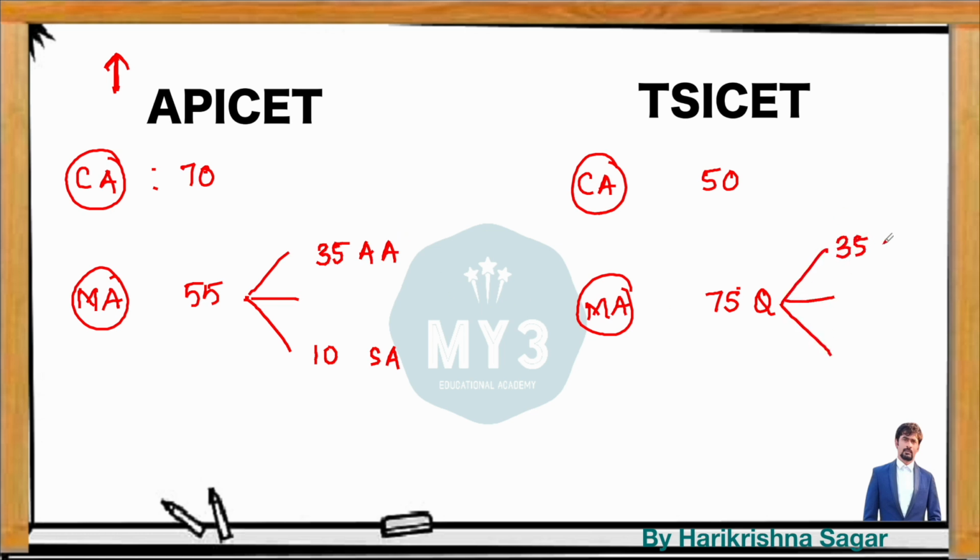So while you are preparing for these 2 modules, there is not much difference. You can prepare or watch the same videos. The only variation is algebra: in APICET you will have 10 questions, but in TSICET, instead of 10 questions, you will have 30 questions. That is the major difference in weightage you are going to see.